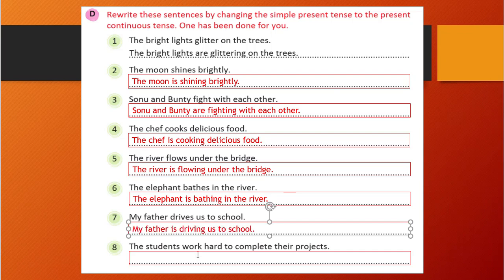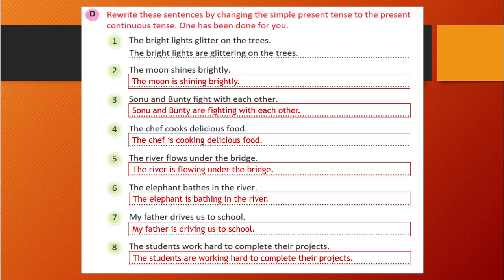And the students work hard to complete their project. So the students, that is a plural form, right? The students are working. Working will be there because they are doing some work. The students are working hard to complete their projects. That will be the correct answer. You can see it is very easy. If you know the formation of how to make a present continuous tense, you can easily give the answer.